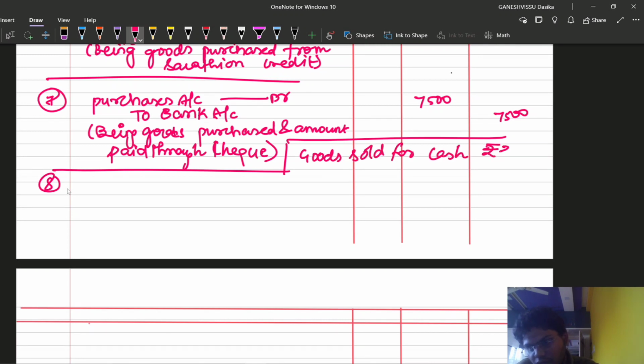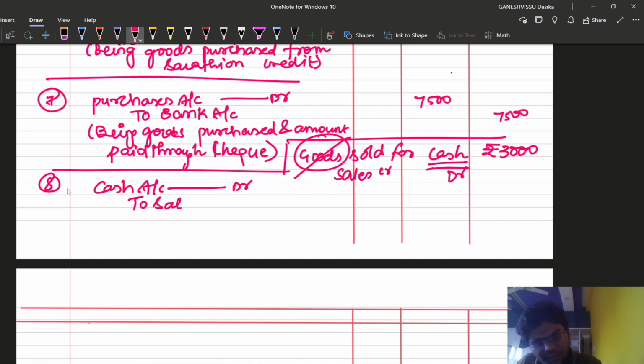So goods are being replaced with sales account. Cash is coming in, so debit the cash. We are receiving the sales, that means we are receiving the income, so credit the income account. So cash account debit